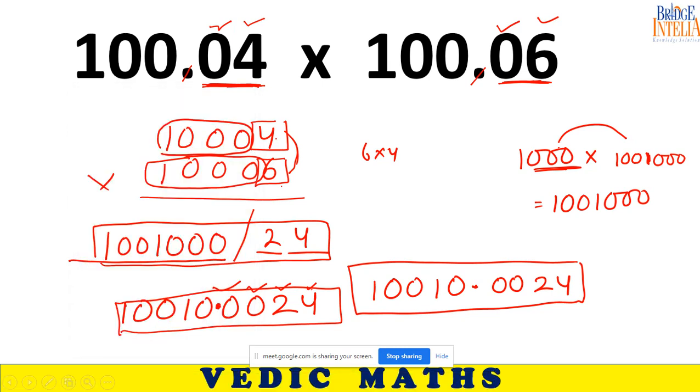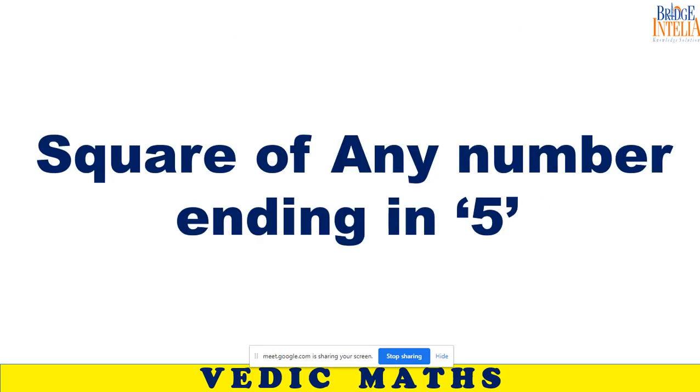Now we have had enough of this trick. I am fed up of this trick. Now let's move to the next trick. Next trick: finding the square of any number which ends in 5. We are going to learn a trick for those numbers which have last digit as 5 when you are trying to find the square of those numbers. So let us see what is the trick.